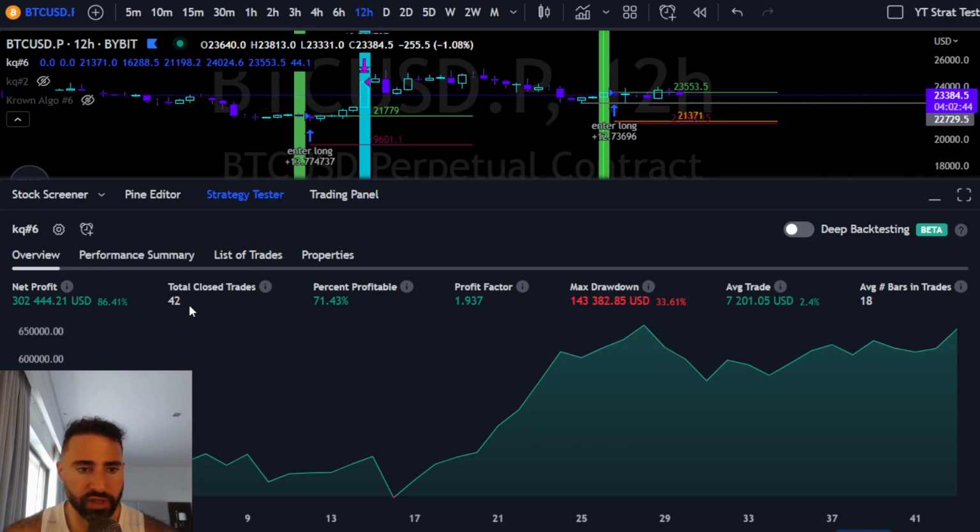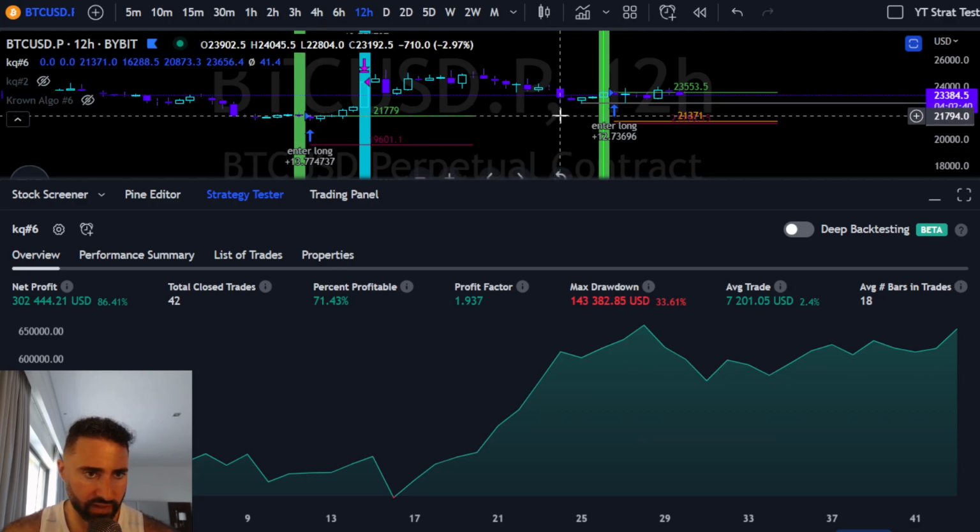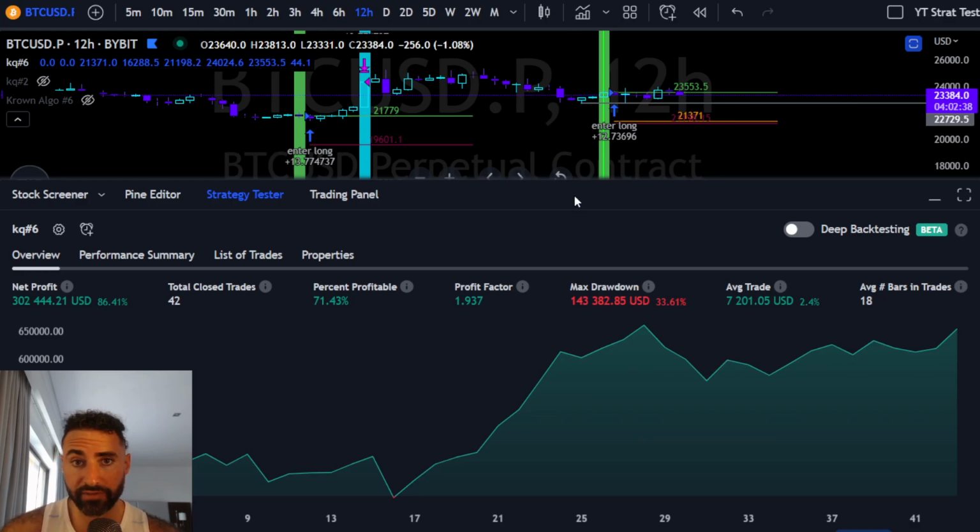Anyways, 42 closed trades on this one. This is actually not with the daily condition, I should say, which is going to improve it, which we do have, or Bitcoin has, available right now. Percent profitable about 71.5%, so that would give it about a 71.5% strike rate, meaning short-term upside more likely than downside, and a profit factor of about 2, which is pretty damn good.